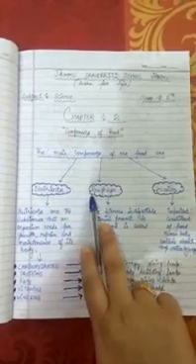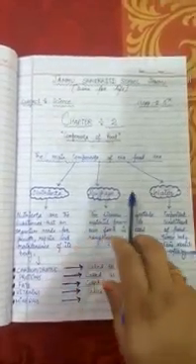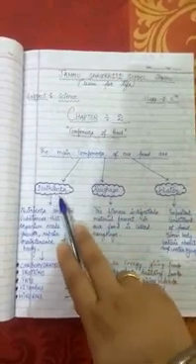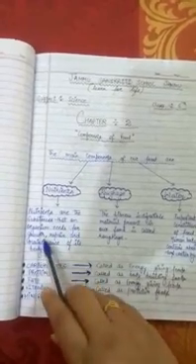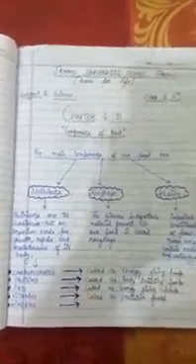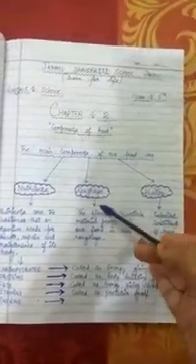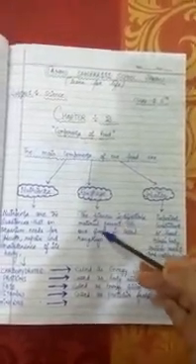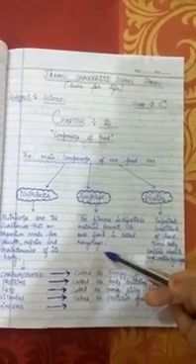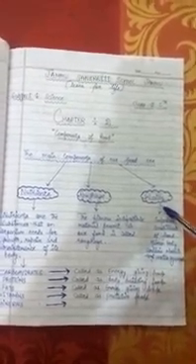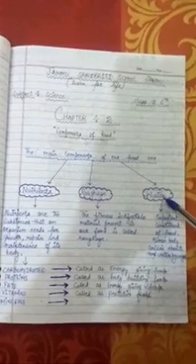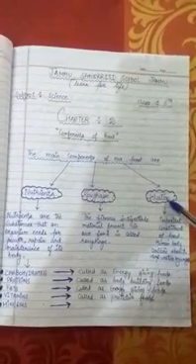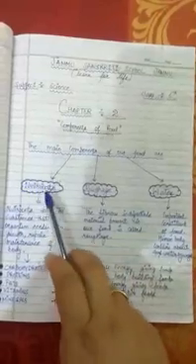So, nutrients, roughage, and water. These are the three main components of food. What are nutrients? Nutrients are the substances that an organism needs for growth, repair, and maintenance of its body. Next is roughage. Roughage is fibrous, indigestible material present in a food. Water is the third and most important constituent of food, as the human body contains 70% of water by weight. So these are the main three components of food.